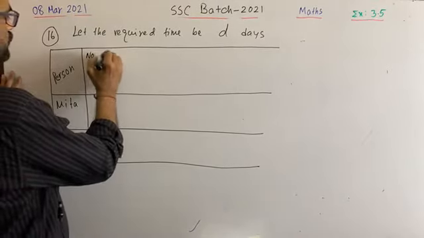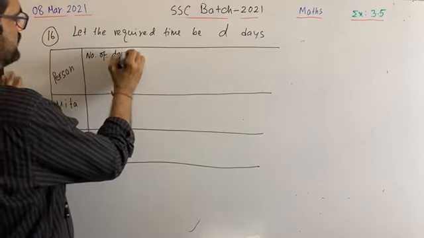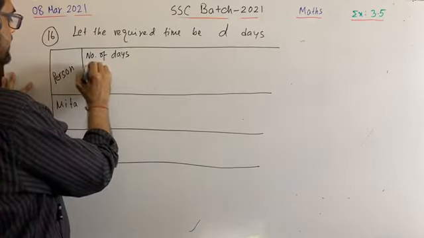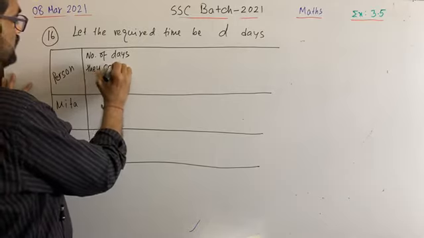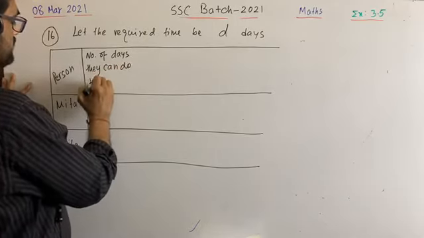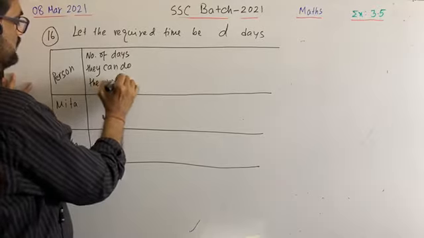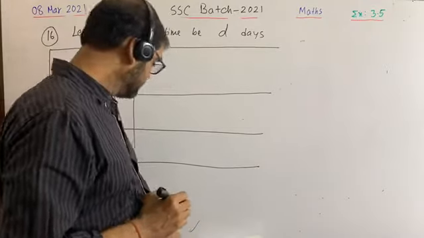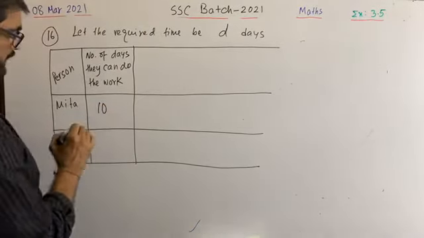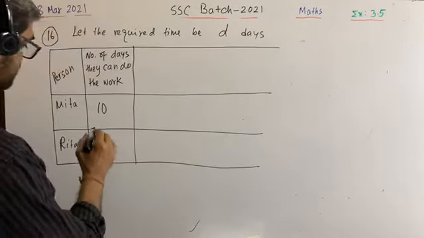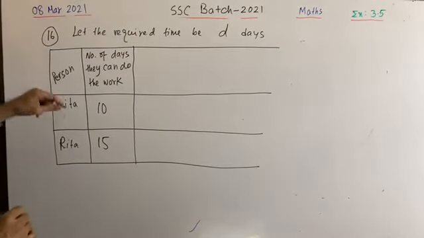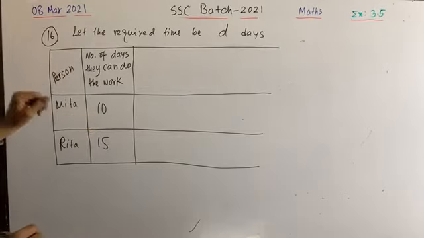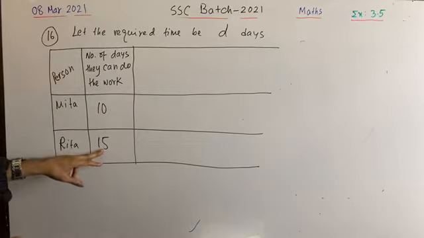Number of days they can do the work. Mita needs 10 days, so here it is 10, and Rita needs 15 days, so here it is 15.